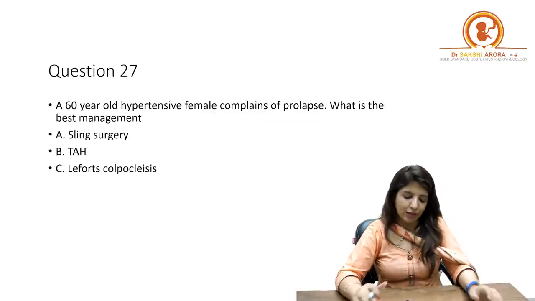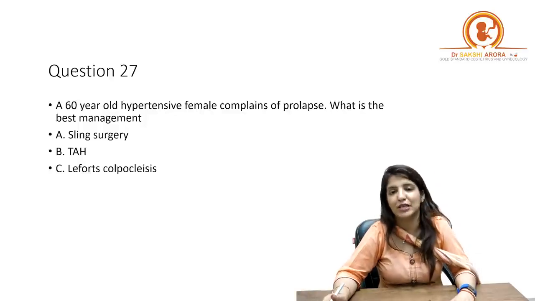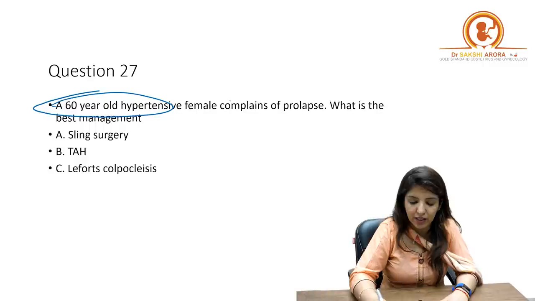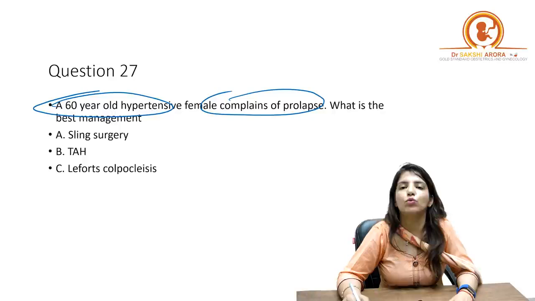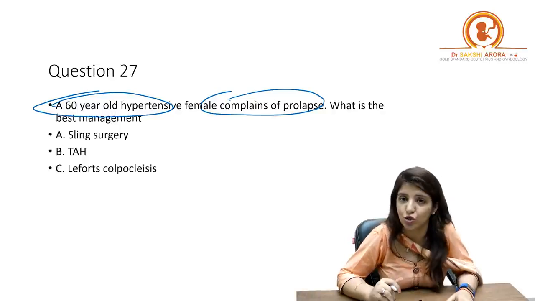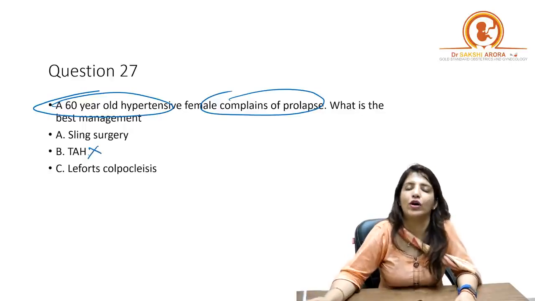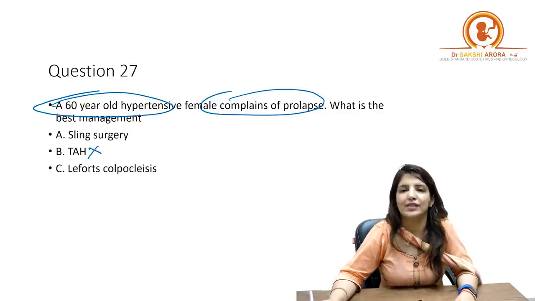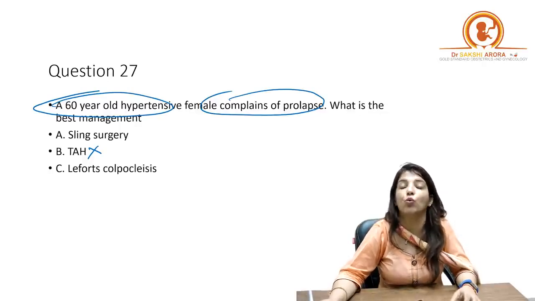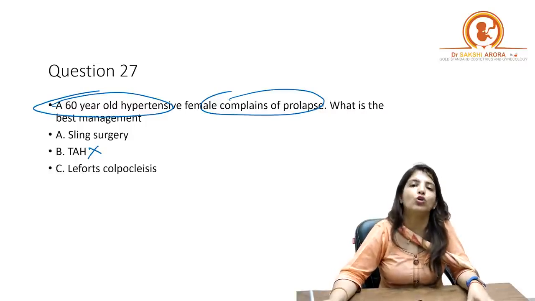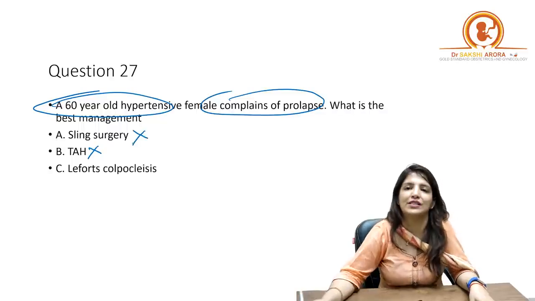Clear? Okay. Now the last question is, a 60-year-old hypertensive female complains of prolapse. What is the best management? Now the female is 60 years old, she has prolapse and she has hypertension. So obviously I cannot do a surgery where a long anesthesia has to be given, because anesthetists are not going to take any risk. So I cannot go for hysterectomy. I cannot go for a sling surgery, because again sling surgery has to be done under anesthesia, and it is done only in those females who want to preserve their fertility. Here she's a 60-year-old female, so I'm not going to go for a sling surgery.